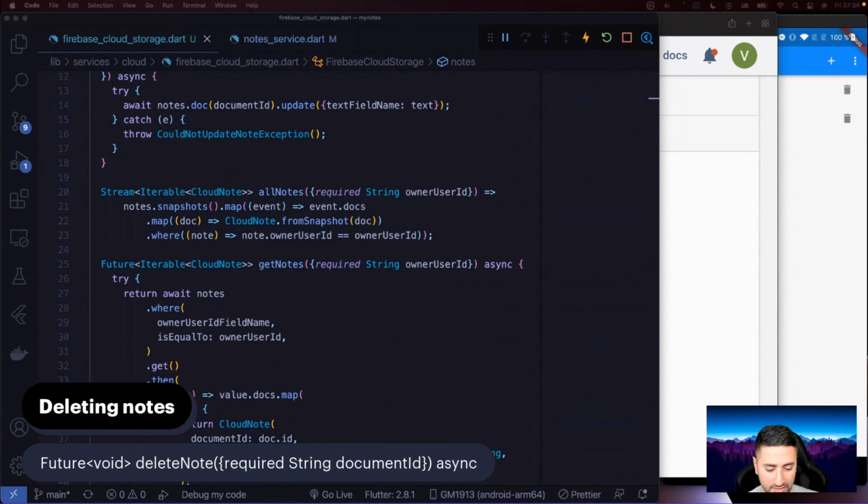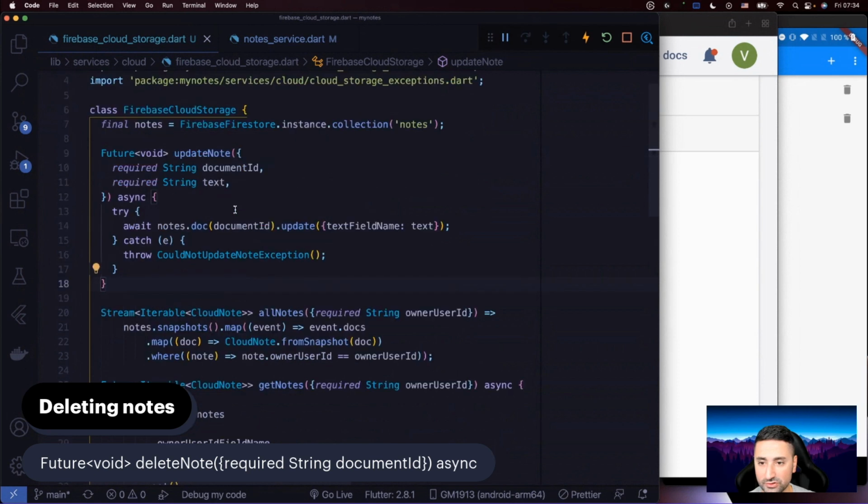Let's now talk about deleting notes. So deleting notes is actually very easy as well. We don't have to do so much with deleting notes. It's very similar to updating notes, and we're just going to go ahead and use document ID for deleting notes.